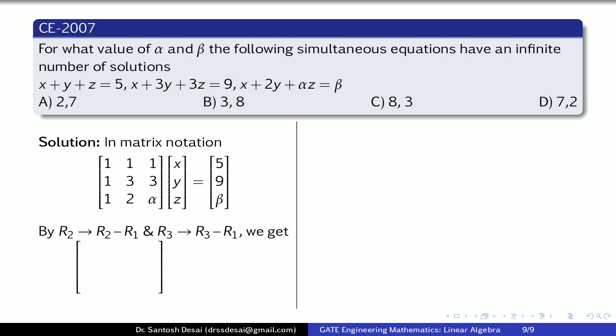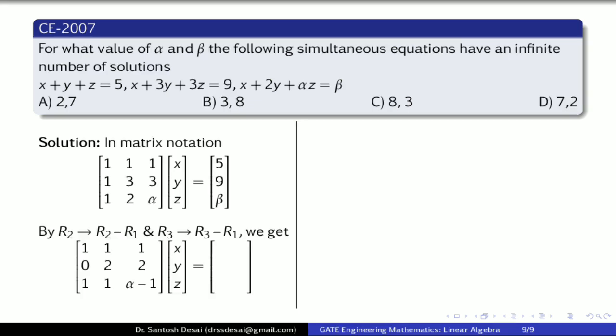With this we get the first row as it is, second row is 0, 2 and again 2. Third row is 0, 1 and alpha minus 1. Then into x, y, z is equal to the first element as it is, 5, then 9 minus 5, that is equal to 4, and beta minus 5.